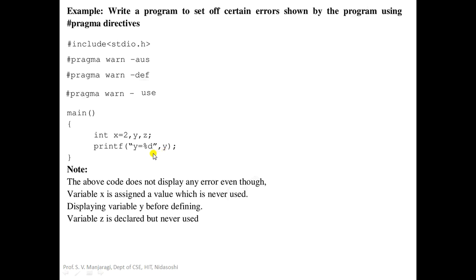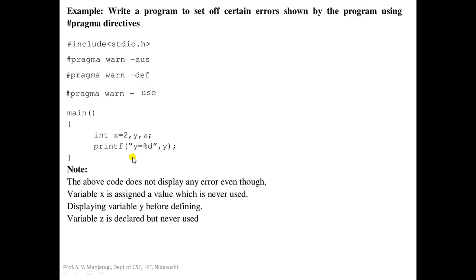So actually you should get a warning here, that is, using y before defining. But because of #pragma warn -df, that warning message will be suppressed. Whatever message we used to get, that message will be suppressed.